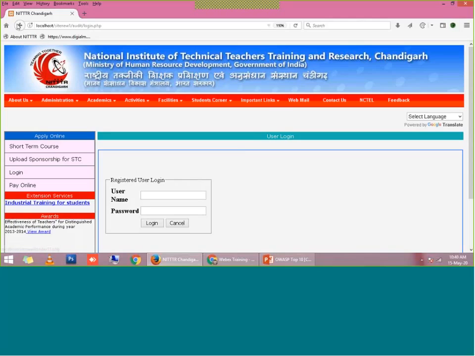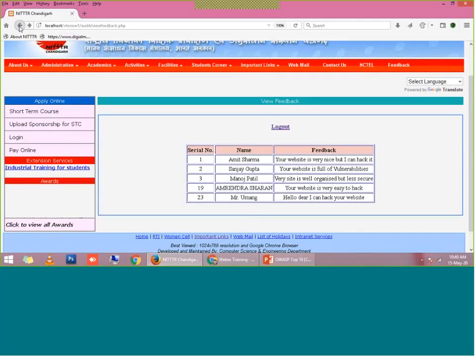So let me click on the back button in the web browser. They will click on the back button, and then what will happen? He will be inside the secure page. So what does that mean? It means that logout is not properly implemented.